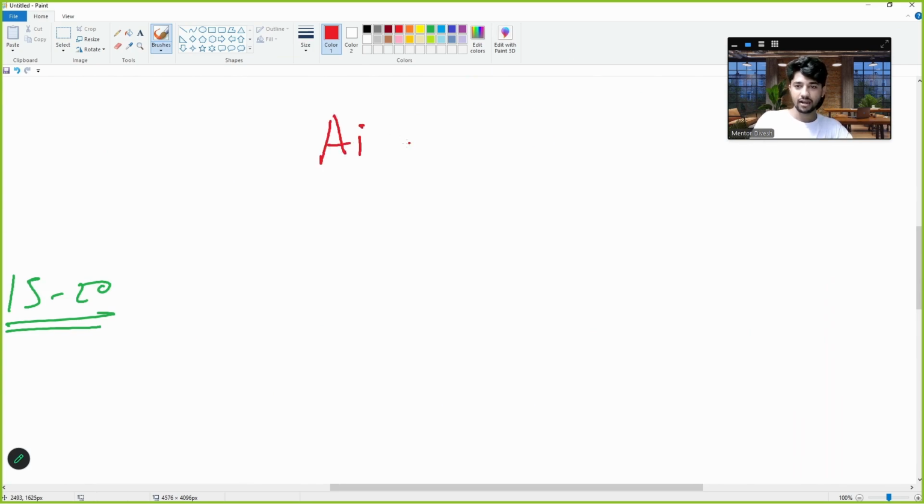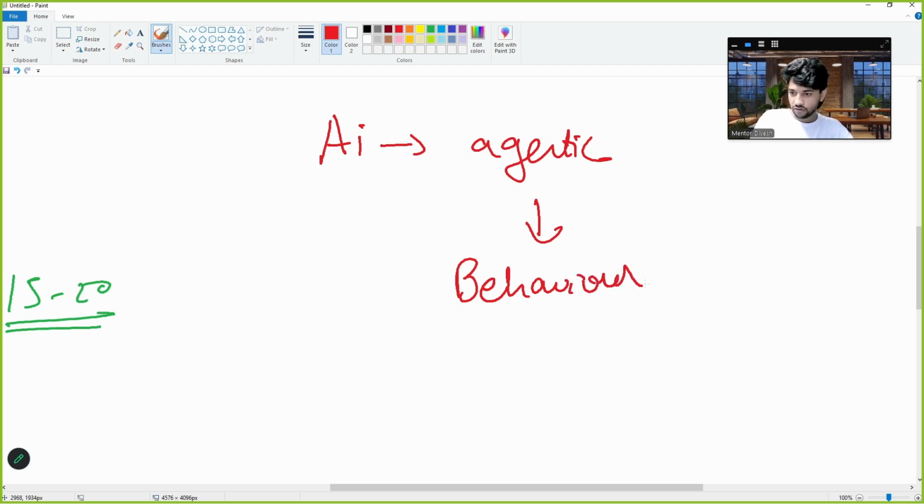An AI is agentic when there is a behavior involved in solving a task. You will understand this very nicely in the upcoming modules, but for now, whenever there is a behavior involved, what was the behavior we just saw?